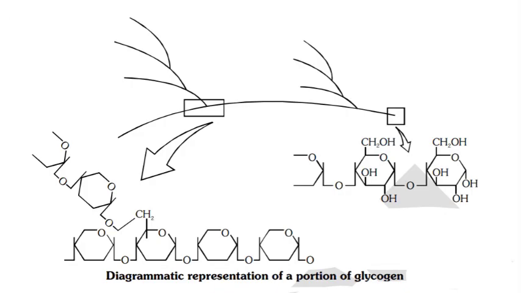Let's check the diagrammatic representation of glycogen. In this, the linear chain glucose molecules contain 1,4 bond linkage. At branches region, they contain 1,6 bond linkage. Let's check this diagram carefully for your better understanding.